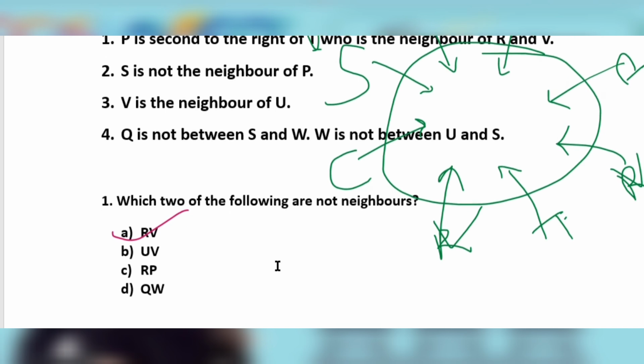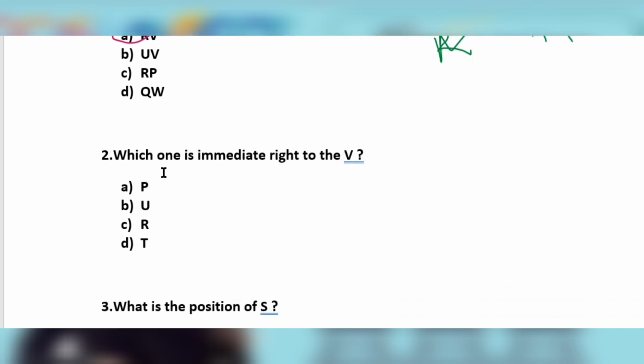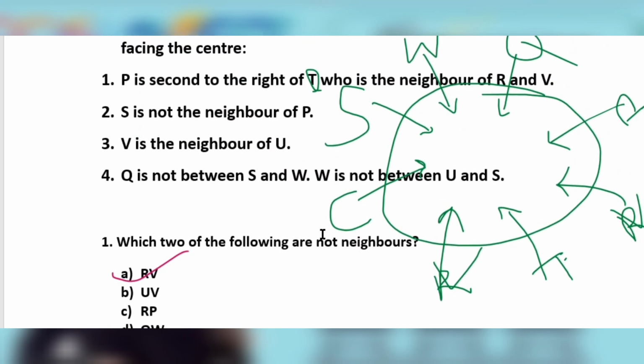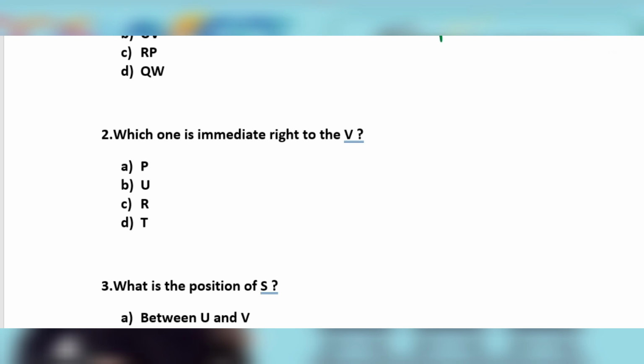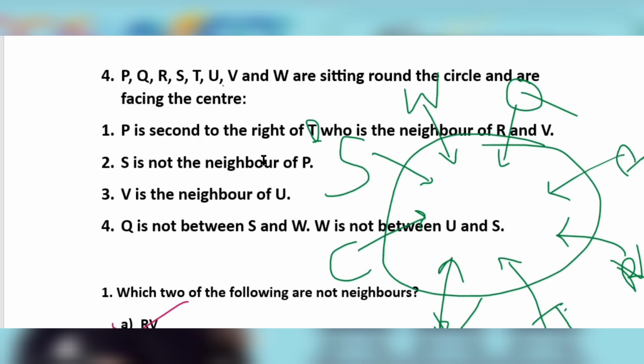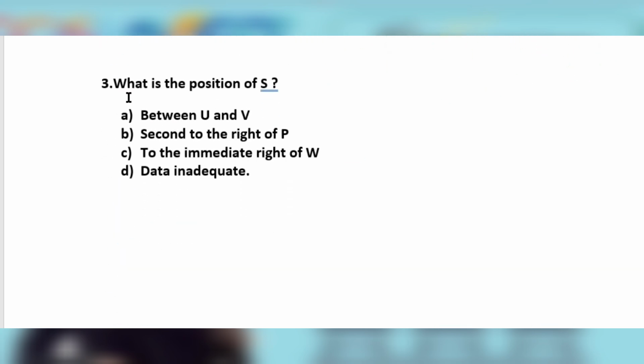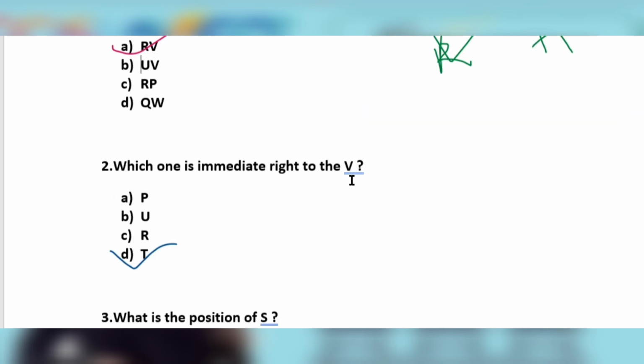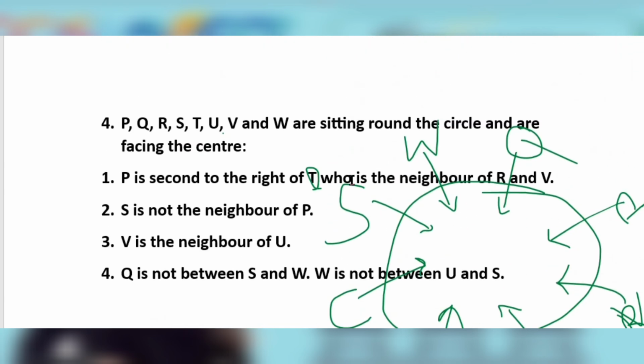Second, which one is immediate right of V? Which one is immediate right of V? It will be T. Third question. What is the position of S? S कौन सी position पे है? Immediate left of W, immediate right of W.